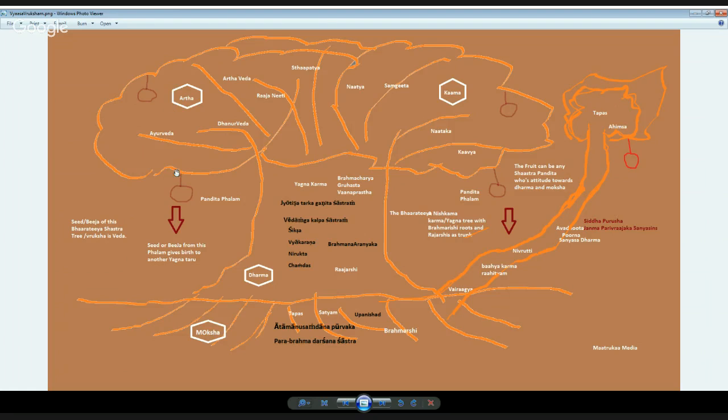So there are fruits here. The fruits are the panditas in any aspect, either Ayurveda or Dhanurveda or Ardhaveda or Sangeeta or Natya or Kavya, anything, Sthapatya. You become a pandita. You may be anybody, any race, any gender, anything.